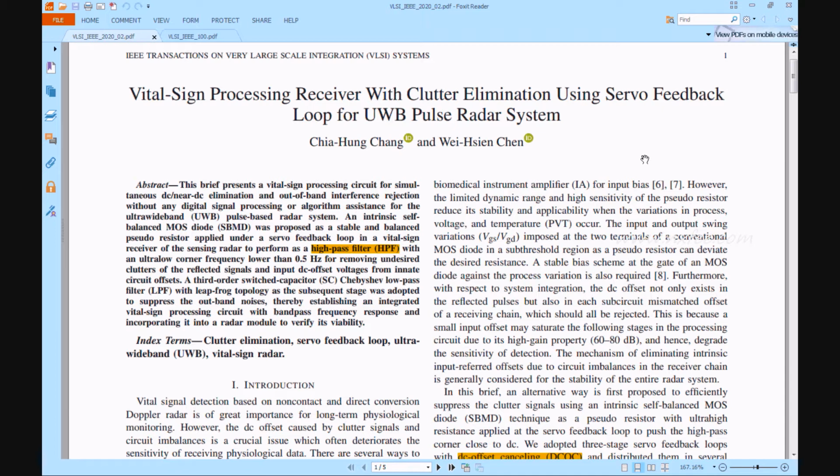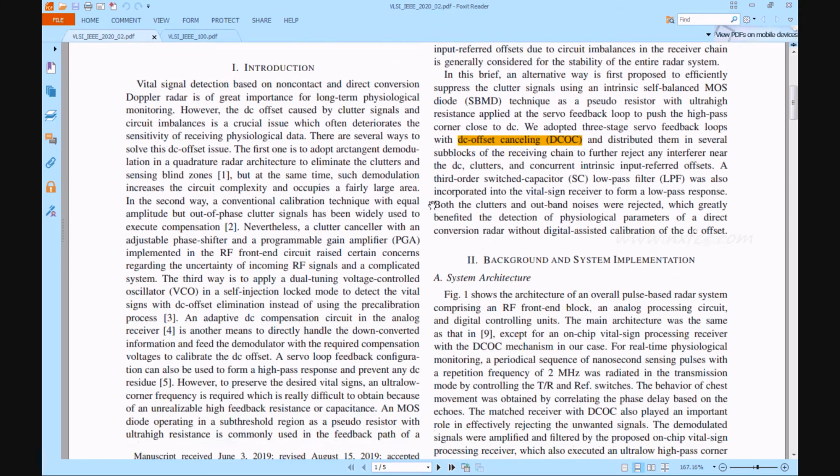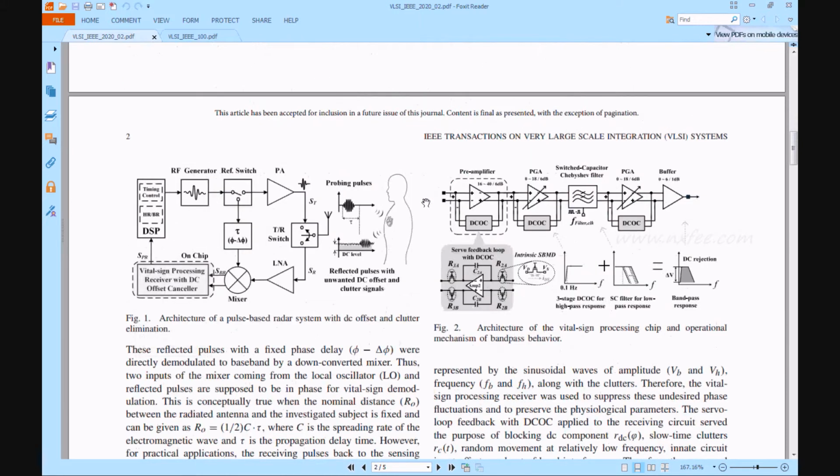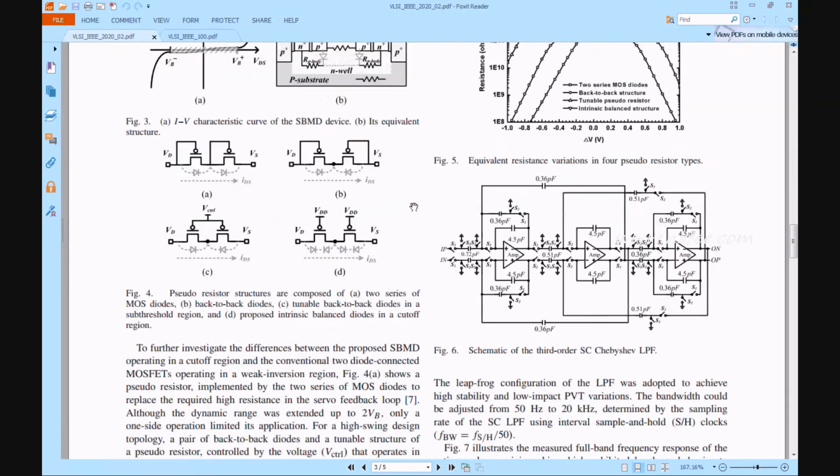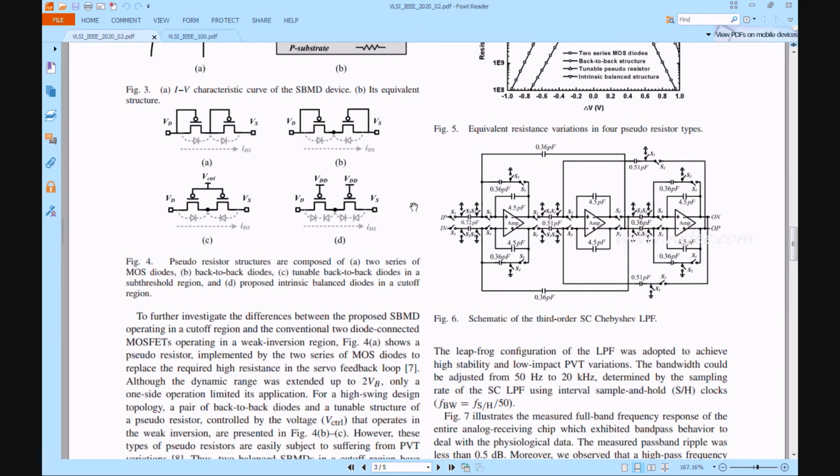So now we can verify this paper, this abstract, and this architecture. The architecture one presents the pulse-based radar system with DC offset and clutter elimination. The figure 2 architecture presents the architecture of the vital sign processing chip and the operational mechanisms of band pass behavior. Now we can verify the proposed architecture, the schematic of the third order SC.